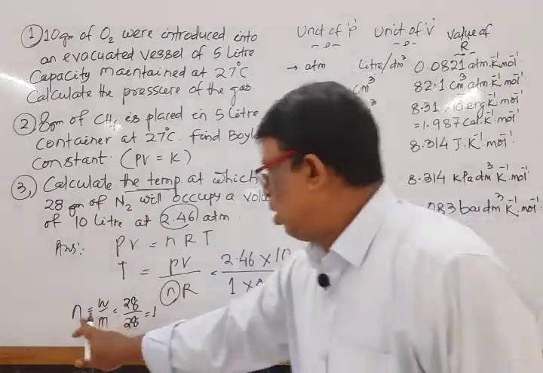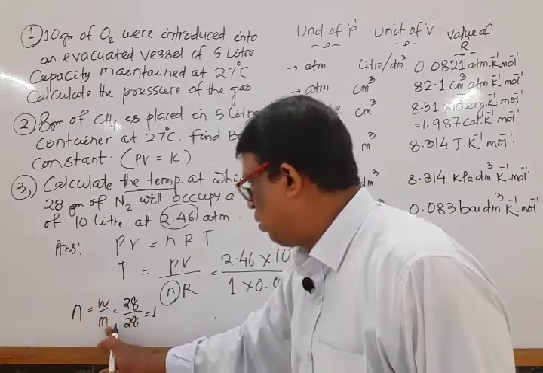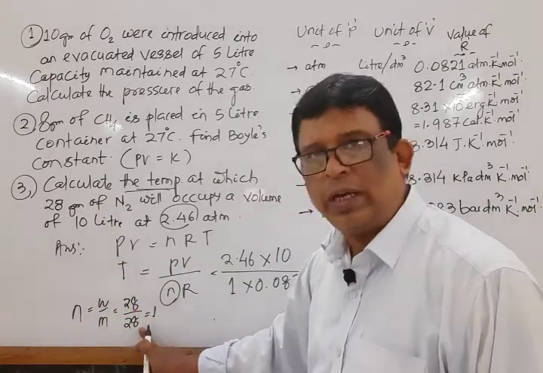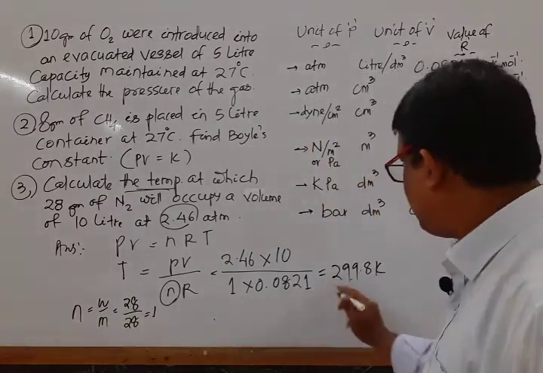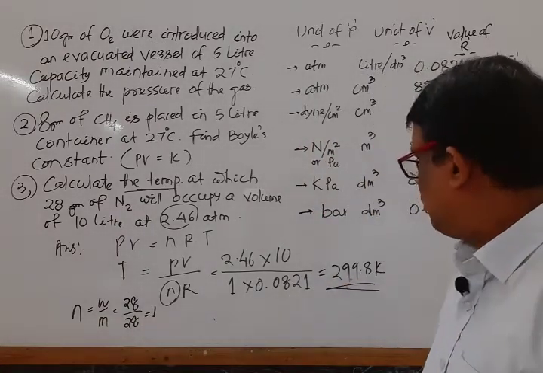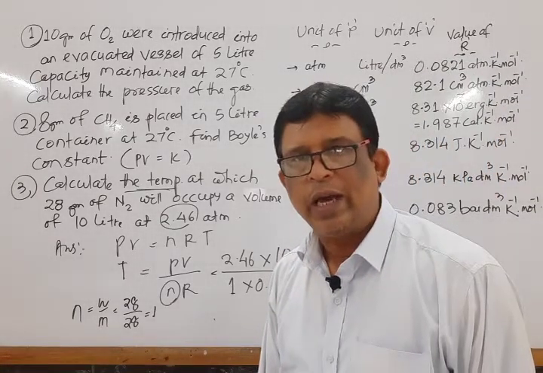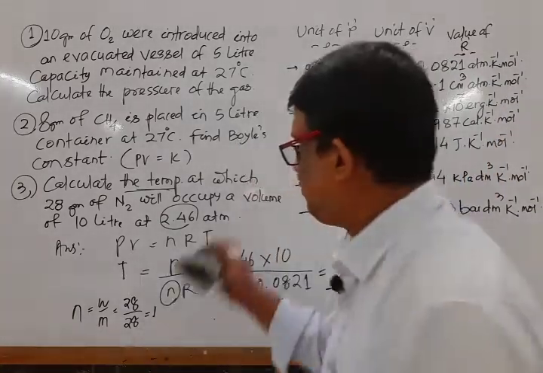It is the temperature at which 28 gram of nitrogen is equal to 1 mole. I repeat again, number of moles is equal to weight by molecular mass. Weight given is 28 gram, molecular mass of the nitrogen molecule is 28, so it is 1 mole. Keeping this value, the answer is 299.8 Kelvin. Okay, move to the next question.